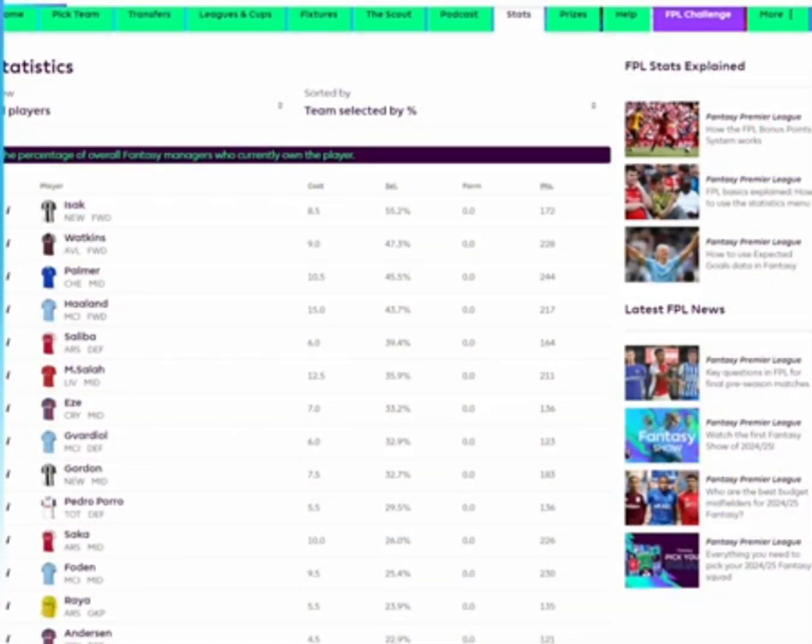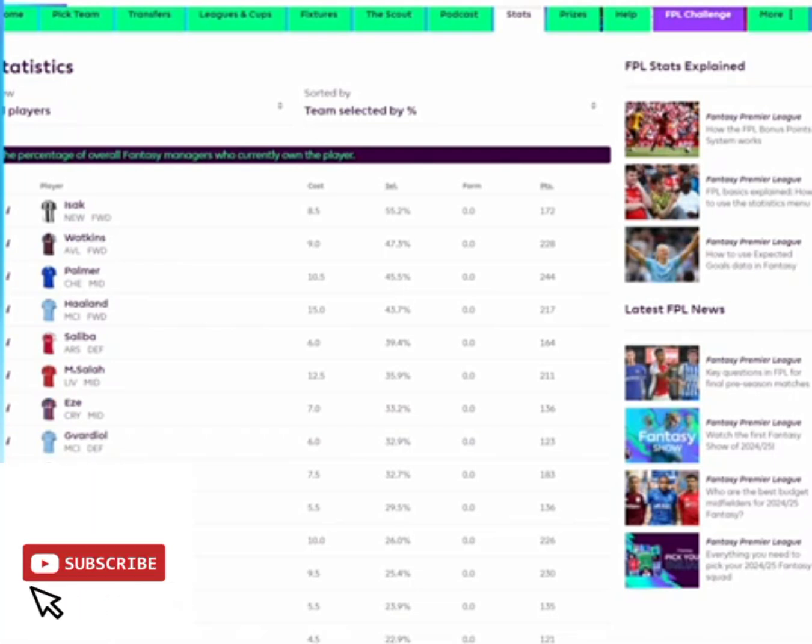Template in FPL refers to the most popular team or structure. But this year, FPL were big brain with their pricing, and now everybody has a completely different team. Despite that though, players like Isak, Watkins, Palmer and Haaland all have ownerships higher than 40%. So that begs the question, what is the current FPL template?